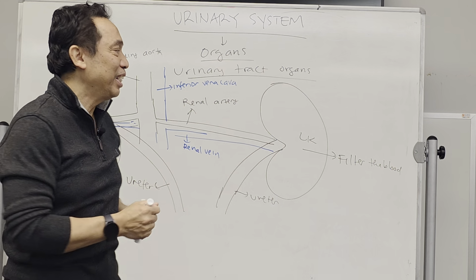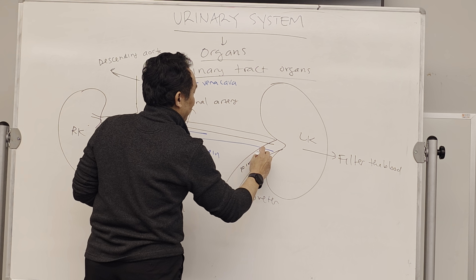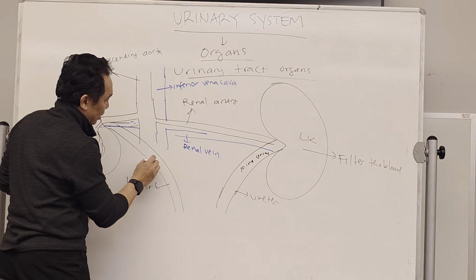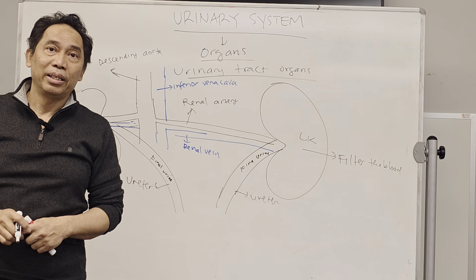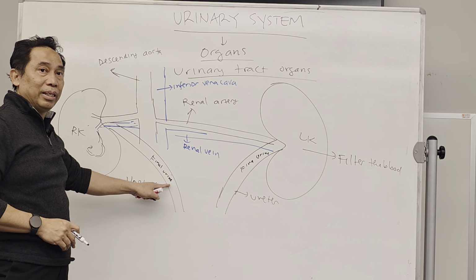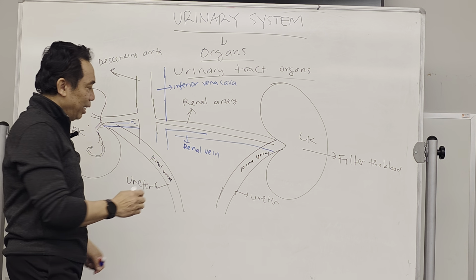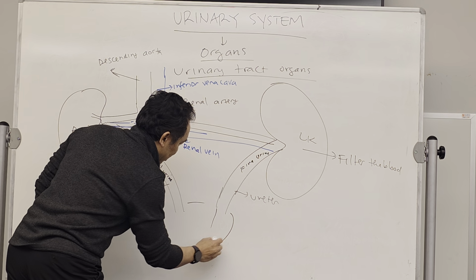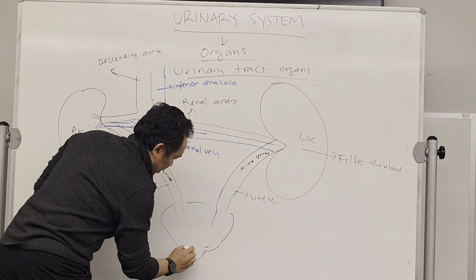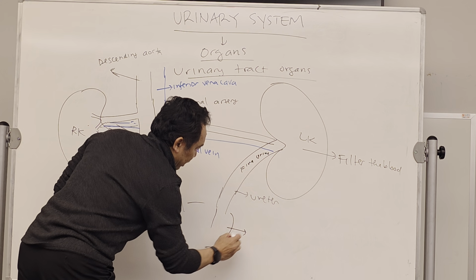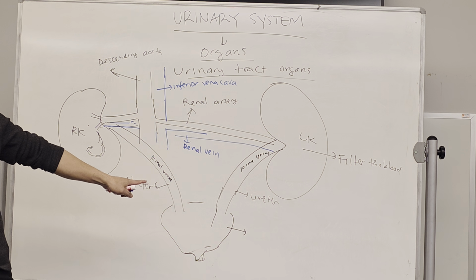So the final urine is present here. No more filtration. This is just a channel that carries the product, which is the urine, from the kidney, and then stores it a little bit here.